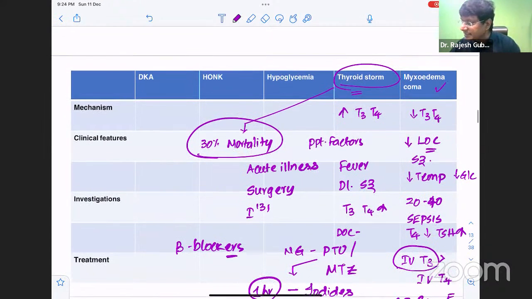Along with that, in case of myxedema coma, you need to give intravenous hydrocortisone. What is the purpose of giving intravenous hydrocortisone? It should be administered because there is impaired adrenal reserve in myxedema coma. That is why parenteral hydrocortisone should be given. You also need to treat any precipitating factor, because sepsis is a very important precipitating factor, so give broad spectrum antibiotics. So that is about your myxedema coma.